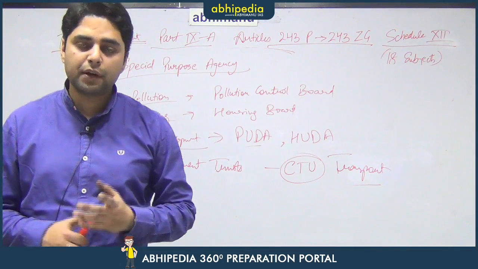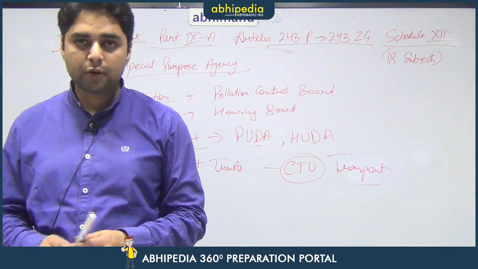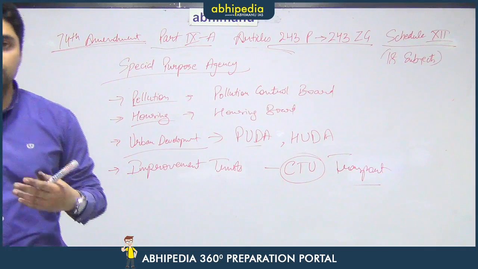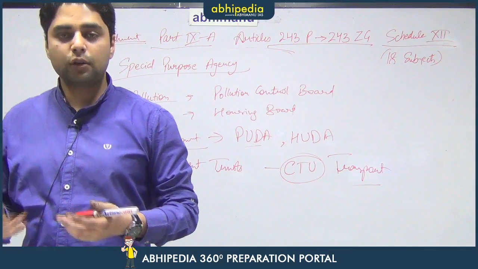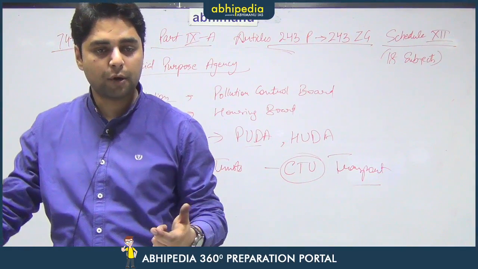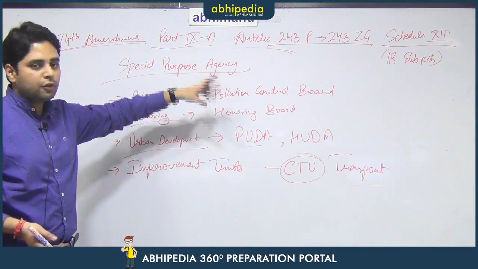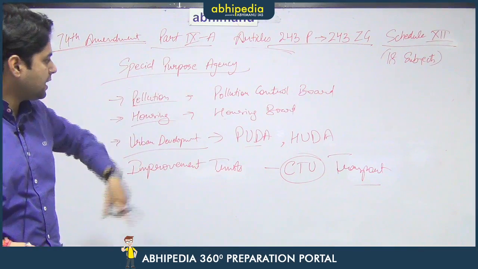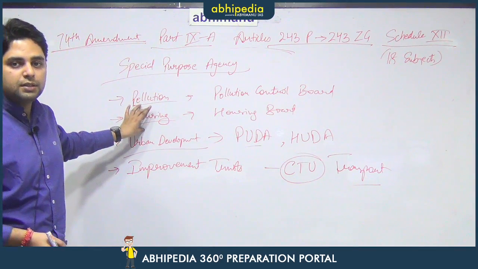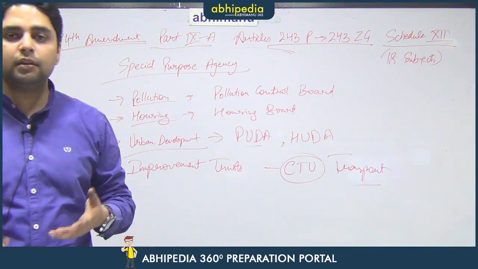In all the other agencies that we have done till now, one agency is responsible for fulfilling all types of functions. Say there is a municipal corporation, it will take care of pollution also, housing also, sewage also, street light, cremation, slaughterhouses, each and everything, firefighting services. So, all these things are taken care of by one body. In special purpose agencies, every agency has one specific function which has to be done for the entire city, and in most cases the entire state. Say there is a housing board, it will only deal with the housing problem of that particular city or state. If there is a pollution control board, it will not concern itself with anything other than pollution.